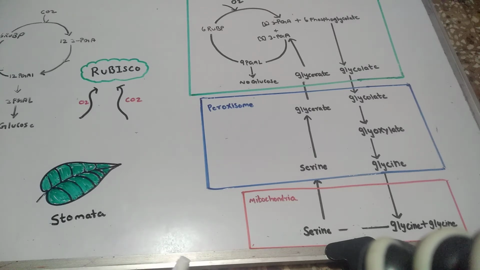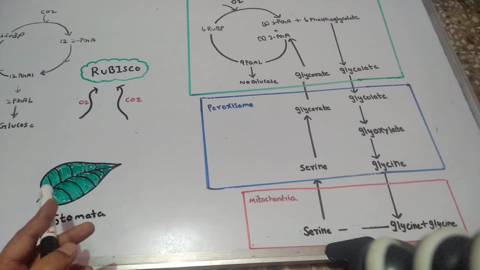If the stomata are closed, the carbon dioxide will not enter in a greater amount. So the level of carbon dioxide will decrease, and hence Rubisco will bind with the oxygen molecule.